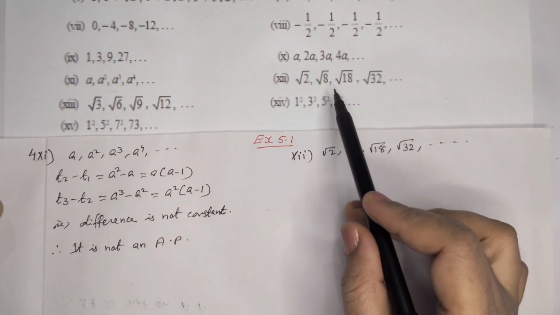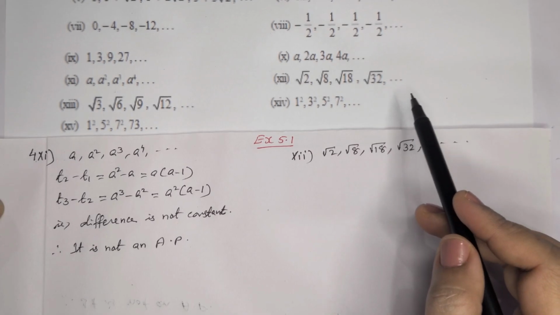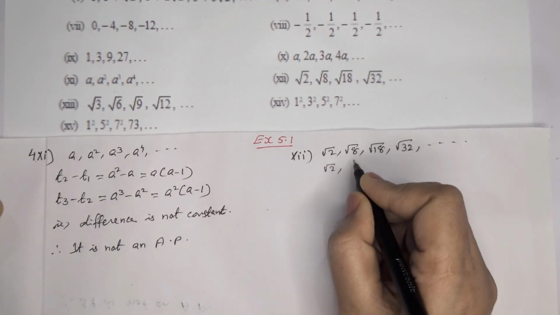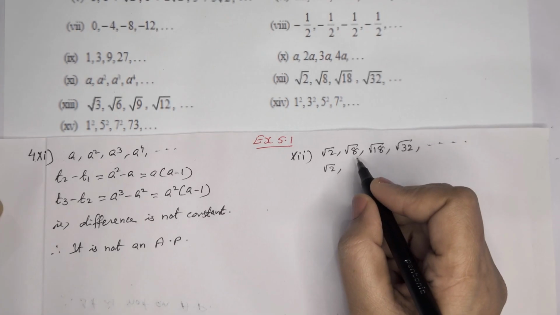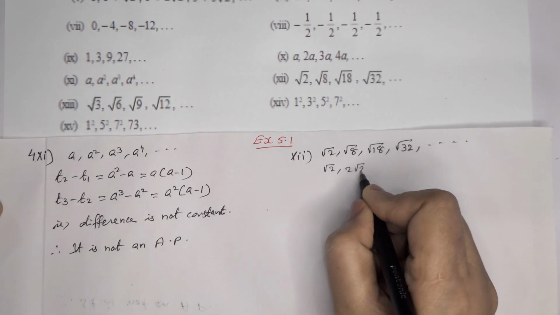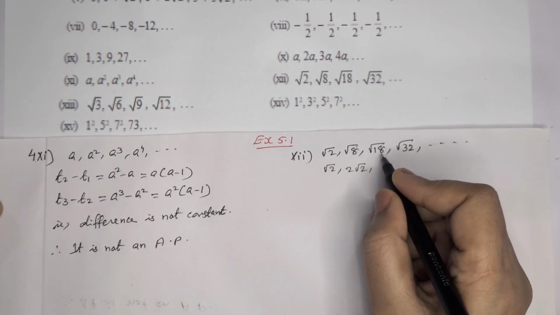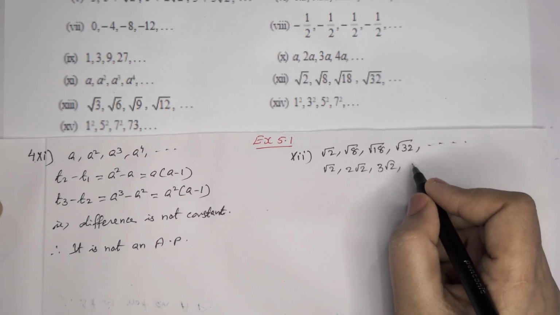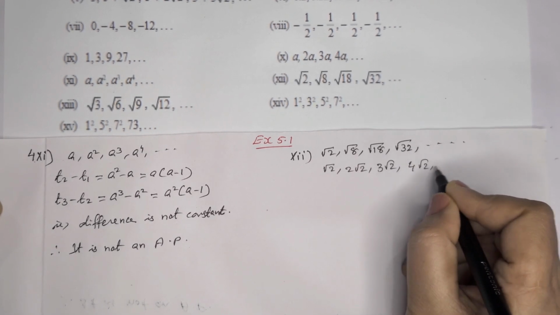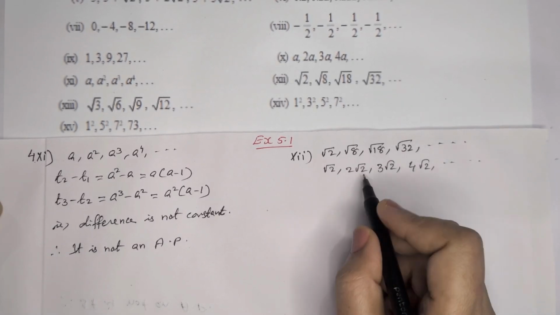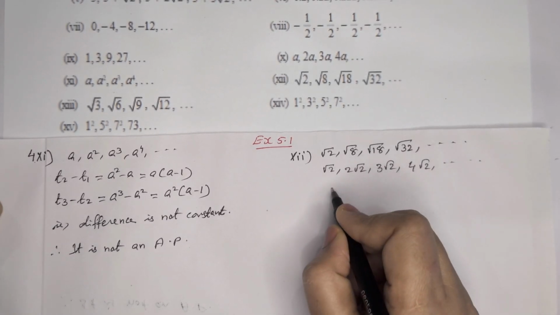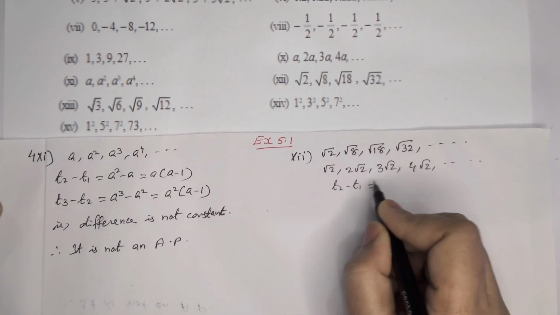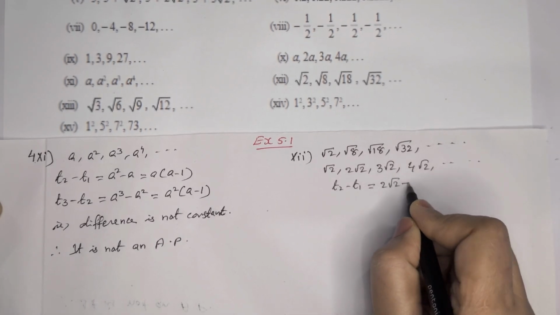Next one, 12th one. Root 2, root 8, root 18, root 32, etc. This we can rewrite as root 2. Root 8 means 4 into 2, that means 2 root 2. This is 9 into 2, that means 3 root 2. 16 into 2, that means 4 root 2. Now we can see here the difference is the same. Common difference, T2 minus T1, that means 2 root 2 minus root 2.